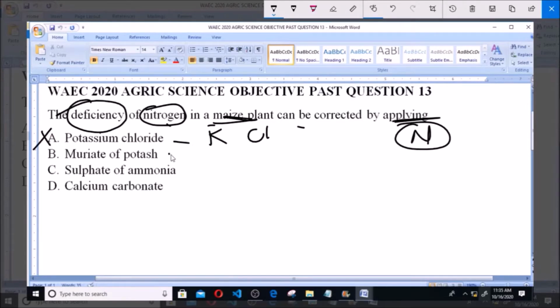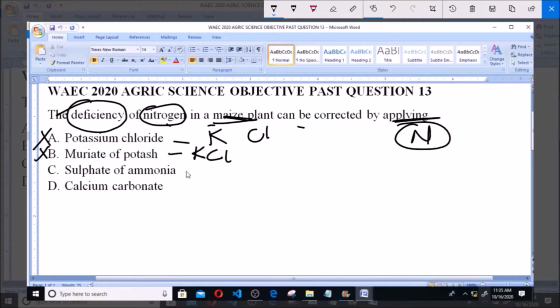Now muriate of potash is the same as potassium chloride, or contains both potassium and chlorine. So of course, similar to what we had in potassium chloride, it does not contain nitrogen, so it cannot correct the deficiency of nitrogen, so it is not the answer.